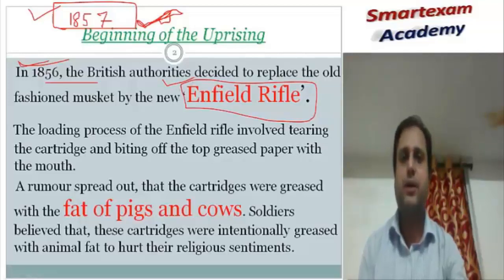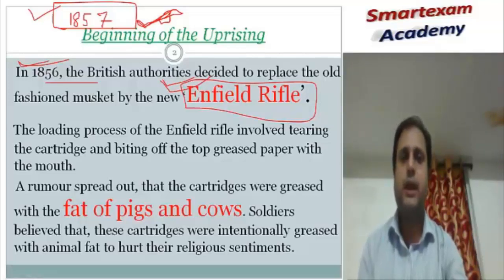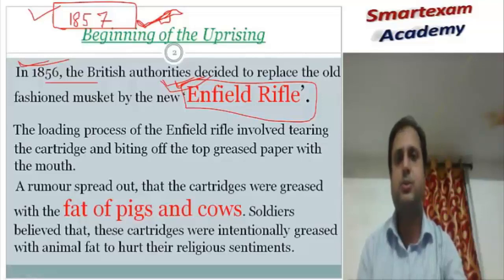It was a new rifle introduced in the British Indian Army. The range of the Enfield rifle was longer, but the main problem was that the cartridge had to be torn off. The cover of the cartridge had to be torn off to be loaded in the rifle.